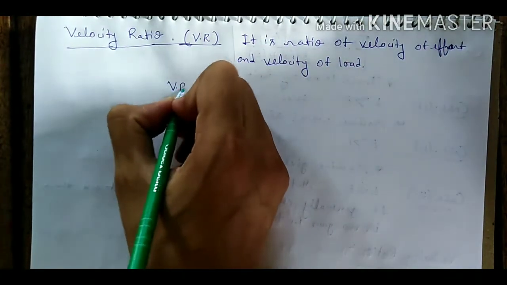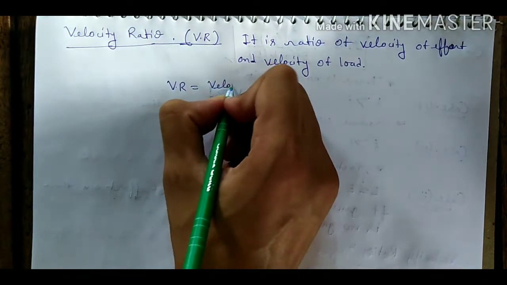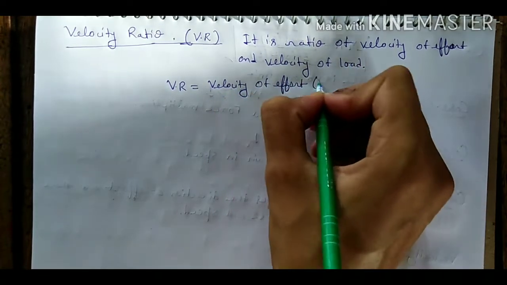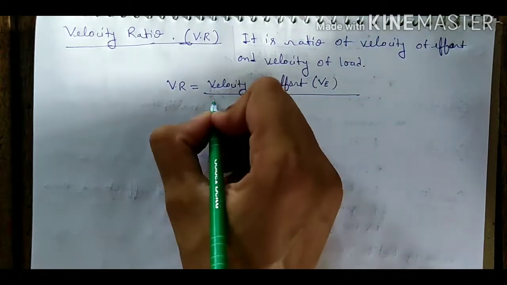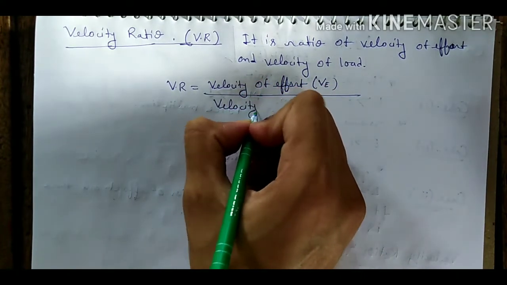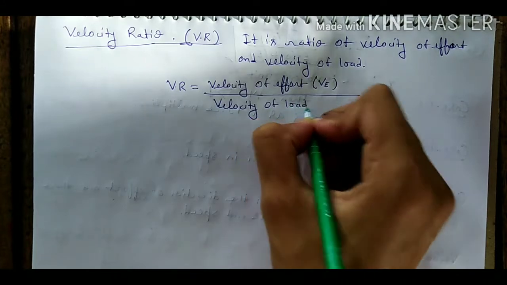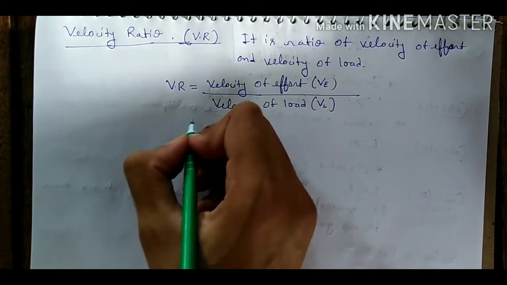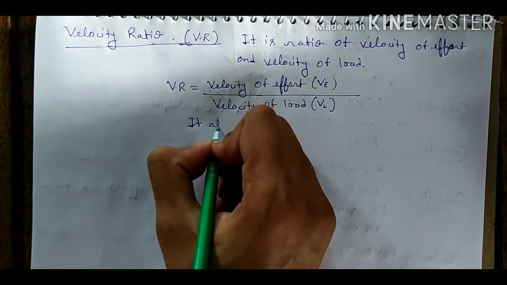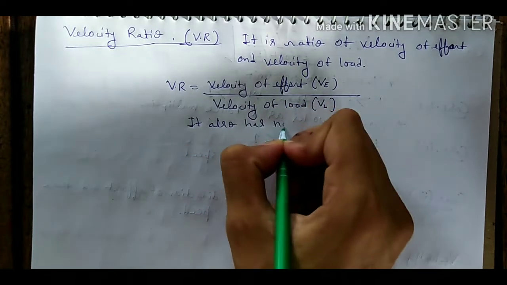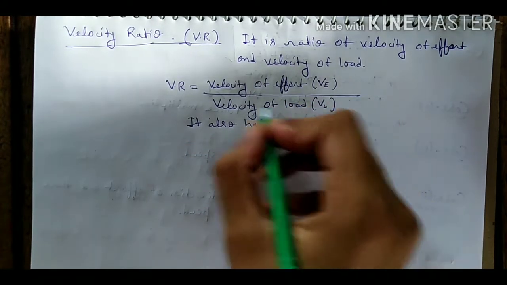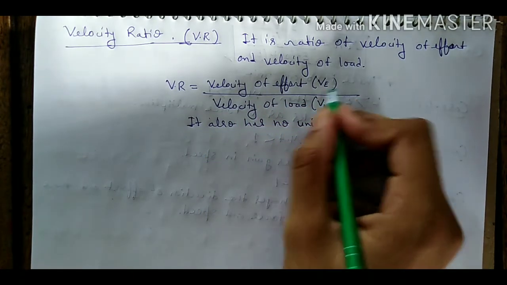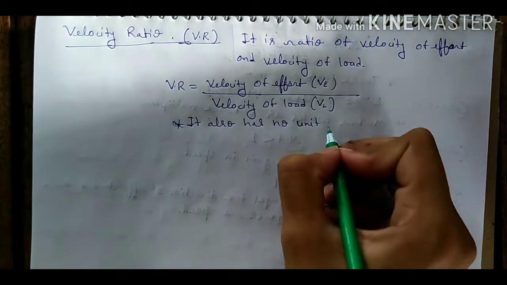We can write the formula of velocity ratio: velocity of effort VE upon velocity of load VL. And it also has no unit, because the velocity of effort is meter per second and velocity of load is also the same unit, and this will cancel out. So it has no unit.